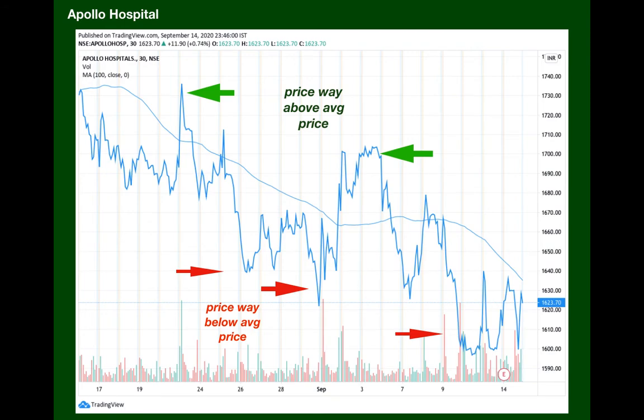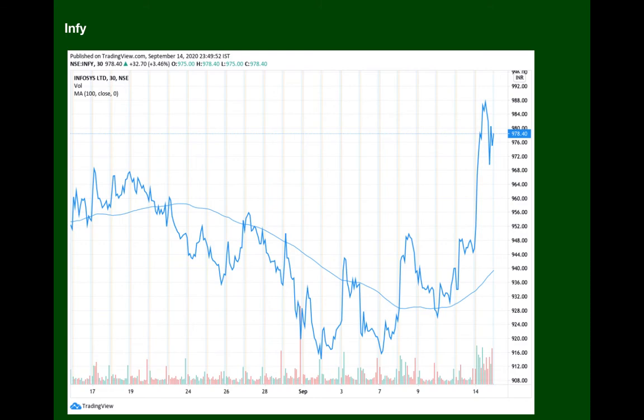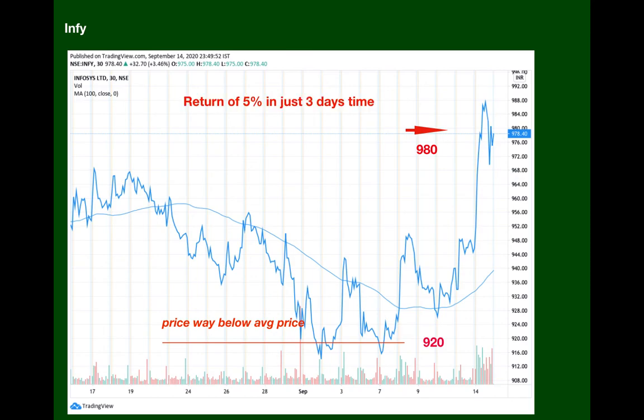Let us see one more graph. This is of Infosys. See the price way below the average, that is about 920. So if you buy the stock at 920 and the current price is 980, so in a period of 3 days we have earned a return of 5%, which is really great.